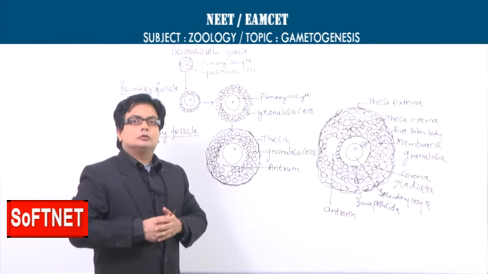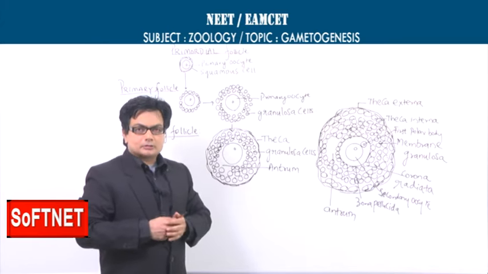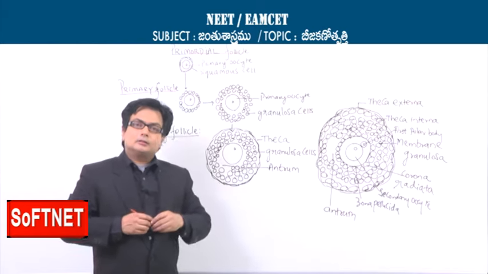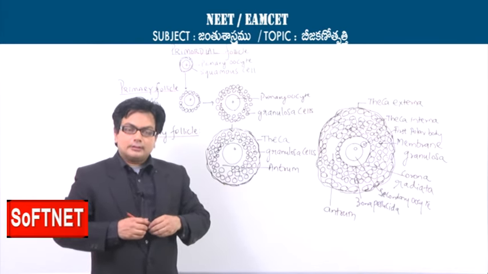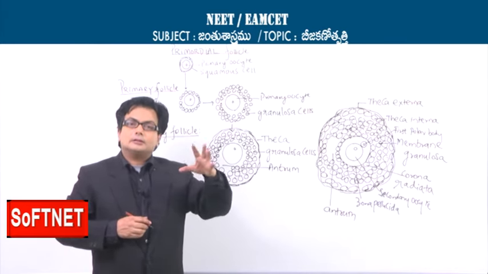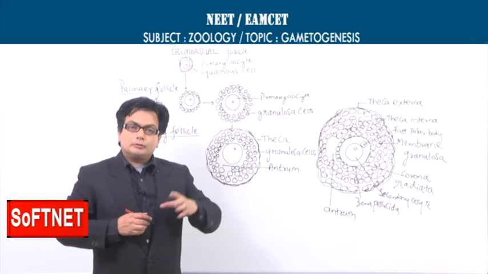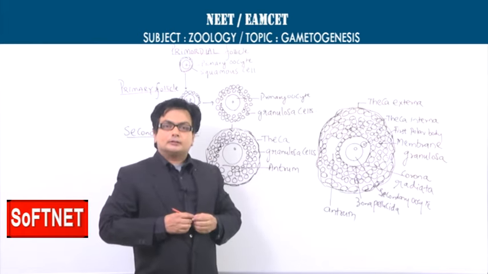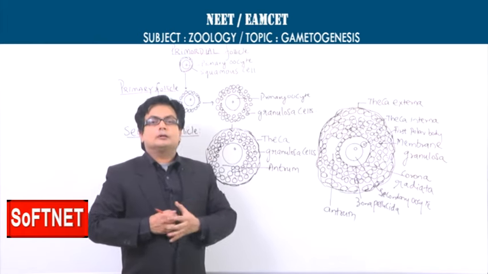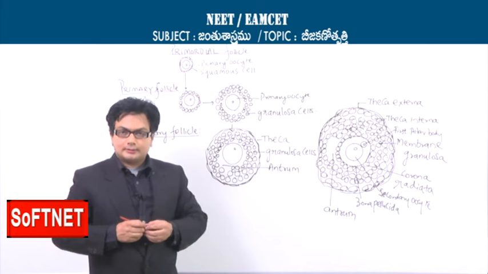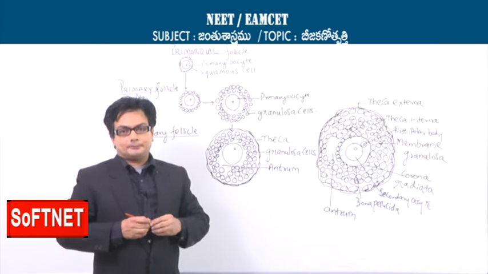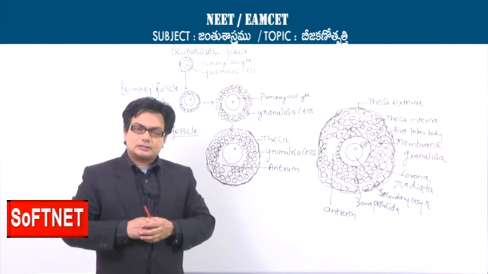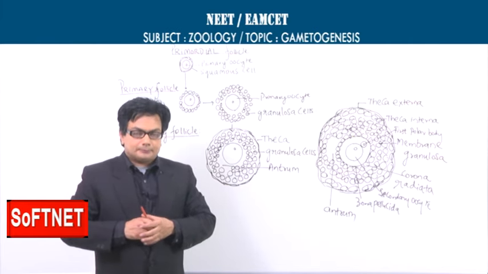Now, we want to know how this follicular development or growth takes place in the ovary. The ovary, the female gonad, is divisible into several regions. When you demarcate within the ovary, we find the first one being the germinal epithelium, followed by the tunica albuginea, and that is followed by the entire stroma. The stroma is divisible into the outer cortex and the inner medulla.